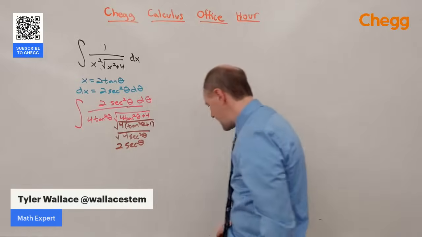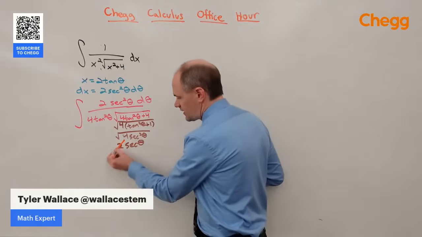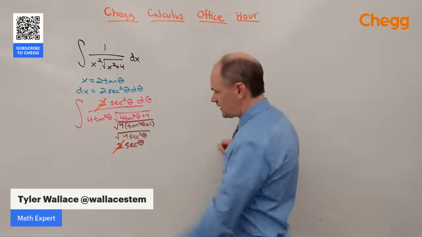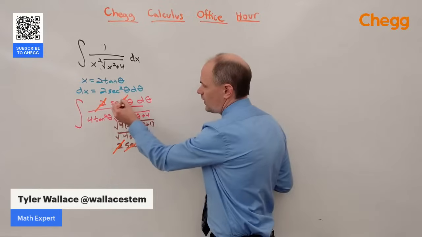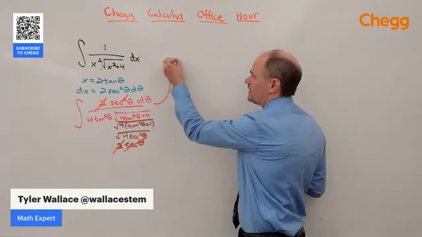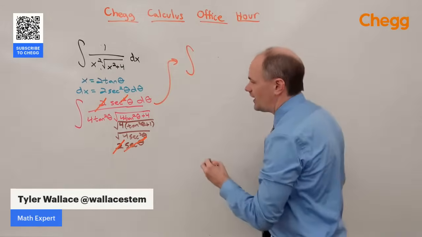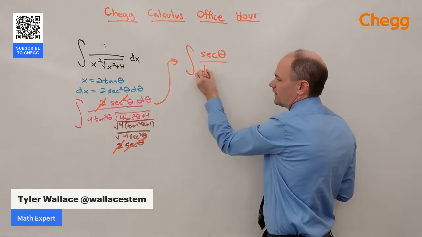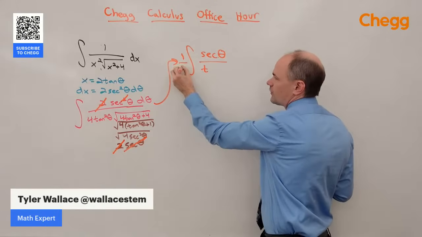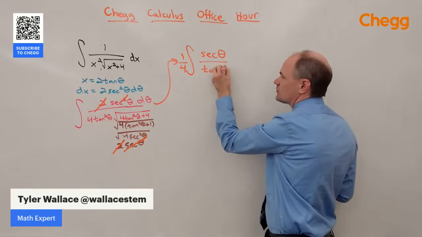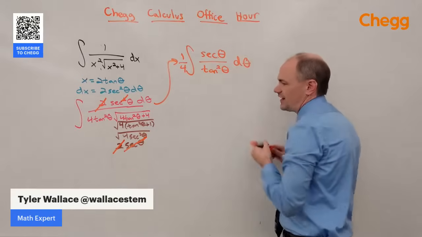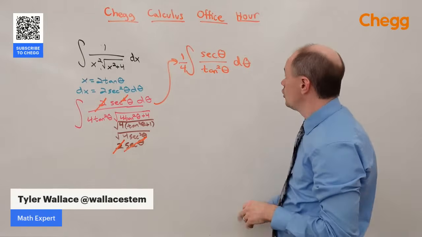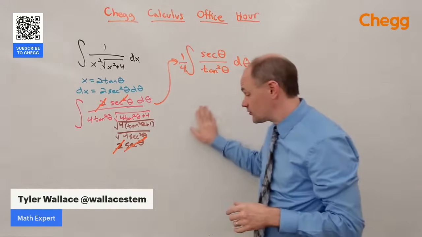So now I can go back in and do some reducing. I can reduce out this 2 with that 2. I can reduce out this secant with one of these secants. And so what we end up with is the integral of secant theta over, well, let's pull the 1/4 all the way out, tangent squared theta d theta, which is a much nicer, simpler integral to work with.